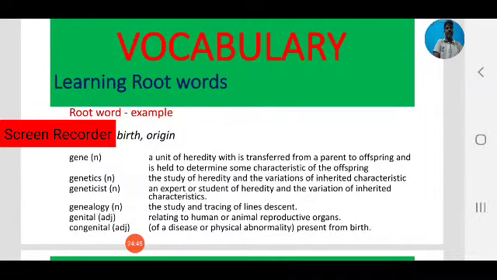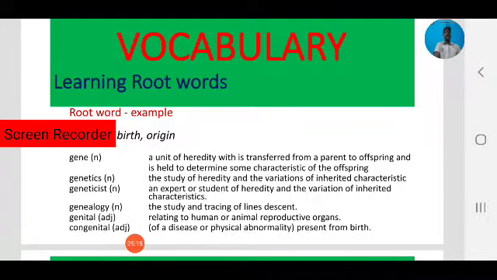So always keep in mind the basic root word, Genesis, meaning birth or origin. Based on that, we can learn the meanings of these words. Genital, that is an adjective, relating to human or animal reproductive organs. Congenital, that is another word, of a disease or physical abnormality present from birth.